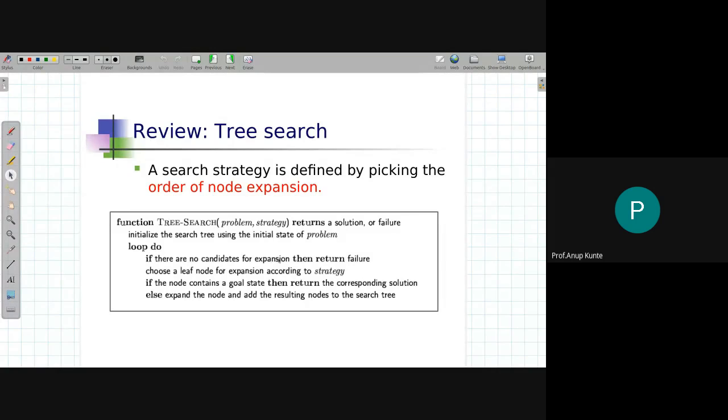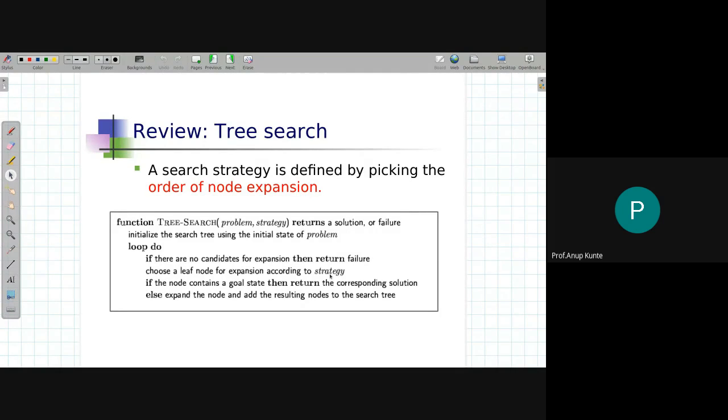Whenever there is something in the candidate list, or as you call it, the fringe list, for expansion, you will choose the leaf node for expansion according to the search strategy. So different search algorithms will have different strategies. Best first search will have a different strategy, A star algorithm will have a different strategy, and there are variants of these algorithms.